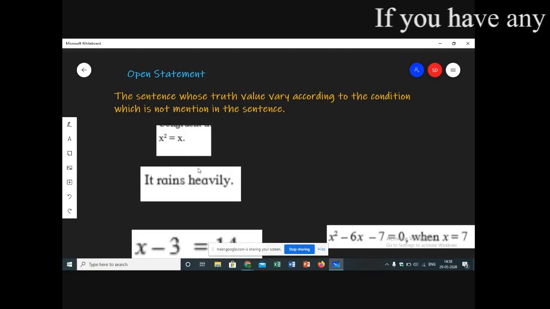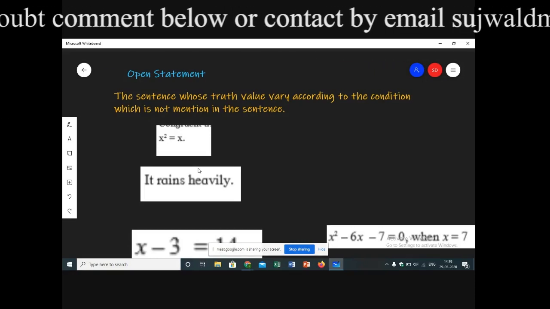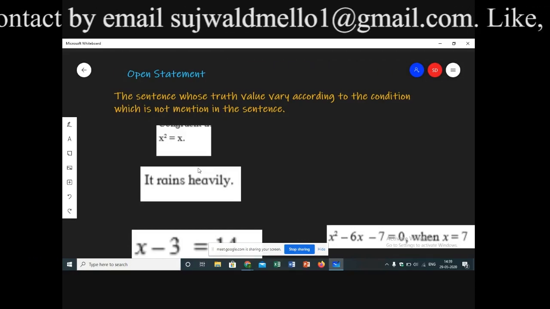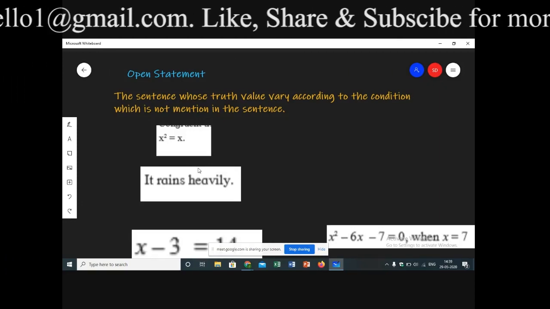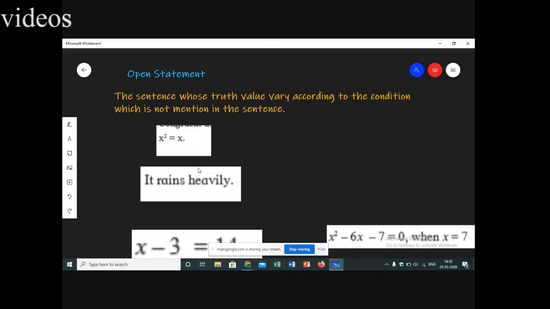It rains heavily. Now what can you all see in this one? Is it a true statement or a false statement? Now, at some places it must be raining heavily, in some places it must not. So as per the condition, as per the states, the truth value of the statement will change, right? For example, if I say in Mumbai it is raining heavily, in Delhi it is not. So Delhi people will say that it is a false statement, Mumbai people will say that it is a true statement, right? So as per the state, the value of the statement is also changing.